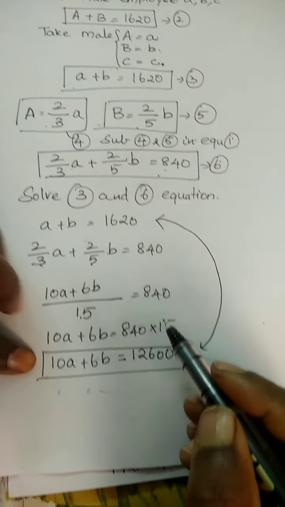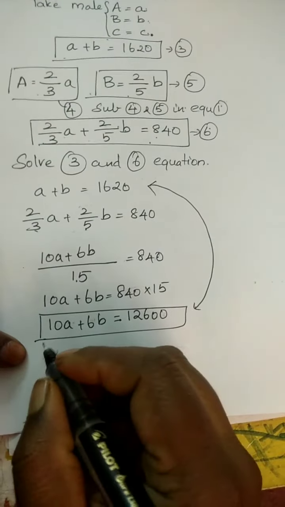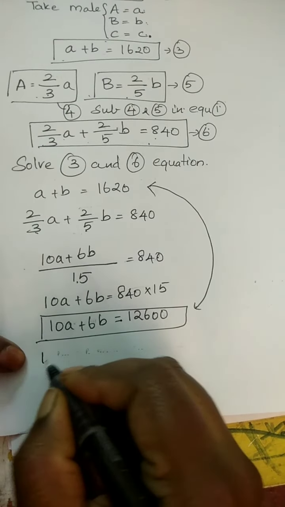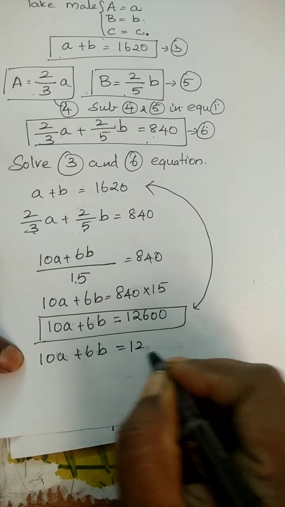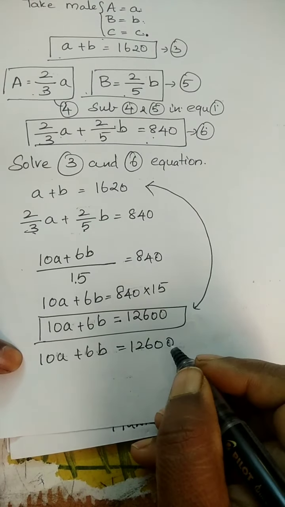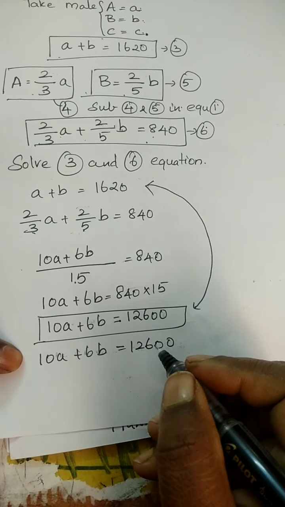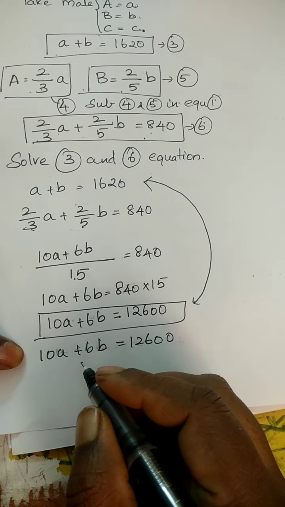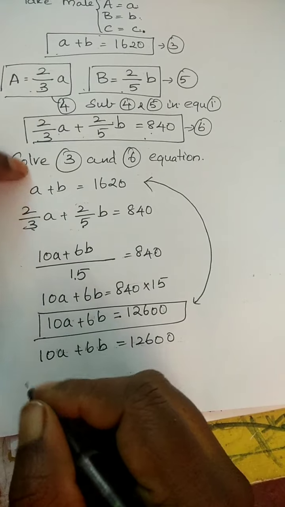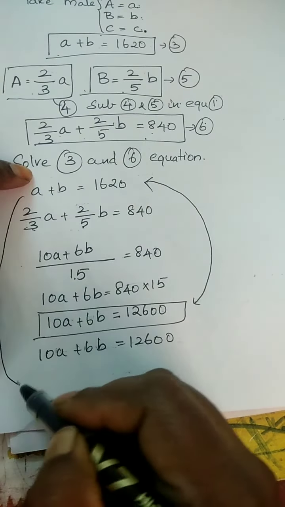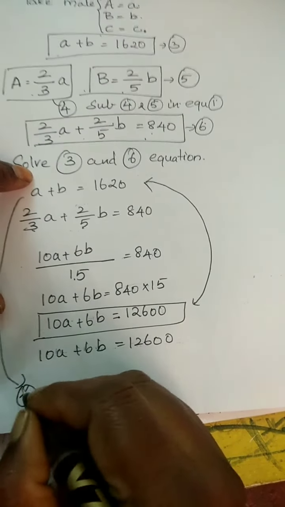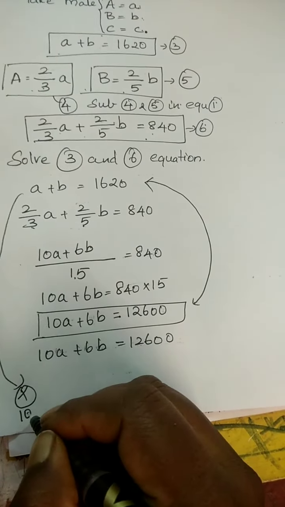Can we solve it? Yes. Now keep 10a plus 6b equal to 12600 as it is. Now multiply this a plus b by the number 10.